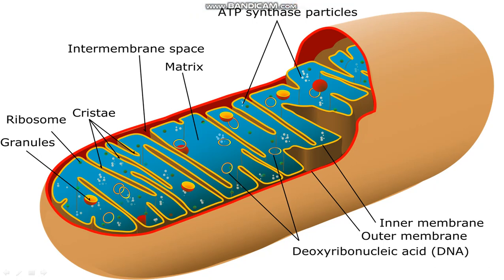Hello students, so we were discussing the mitochondria. Mitochondria have an ATP synthase particle here. This is the intermembranous space. This is the crista, the inner membrane enfolding. Ribosomes are there, granules are there.